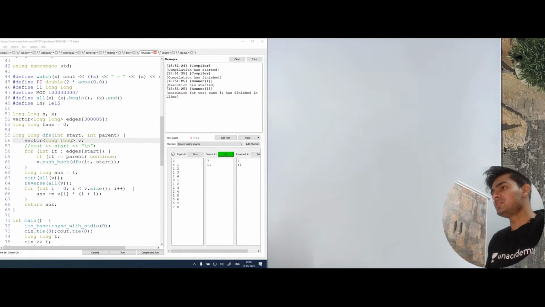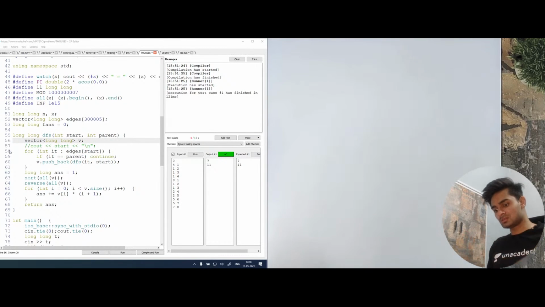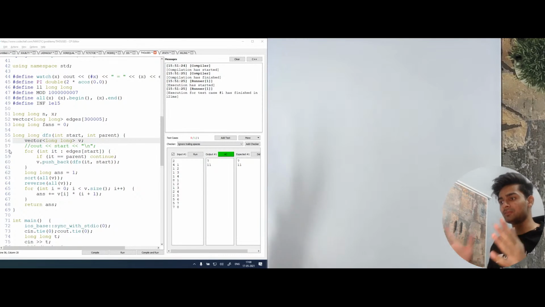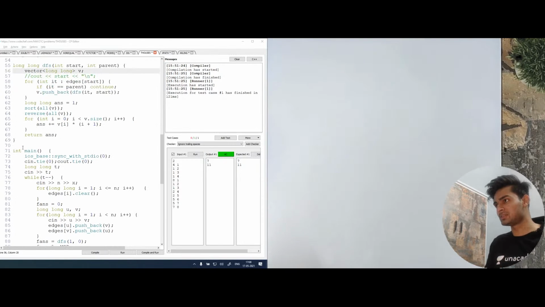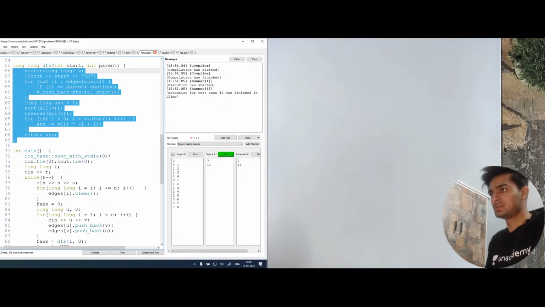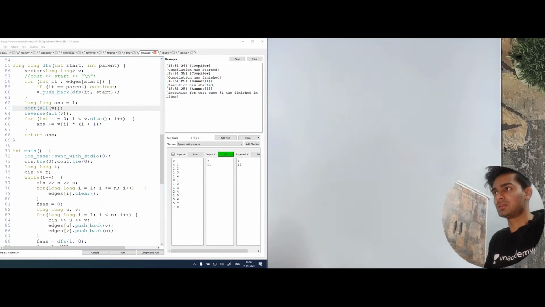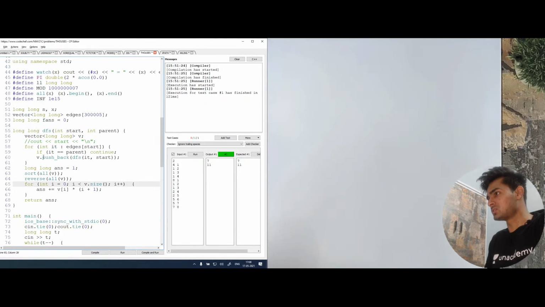Raghav, the reason for that is you need to have a count of all the values below, not just in BFS. You are actually having the values of the current level only. You need to have the values of everything before that. That is why I recommend you this code. That is why DFS is good in this. I am able to understand the issue that you are getting. So follow this code.